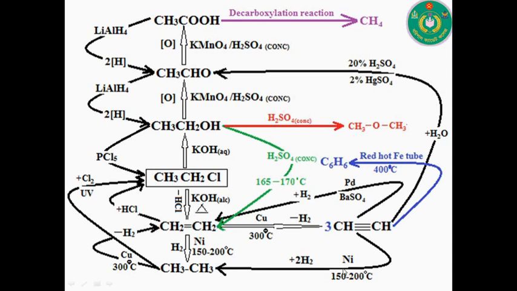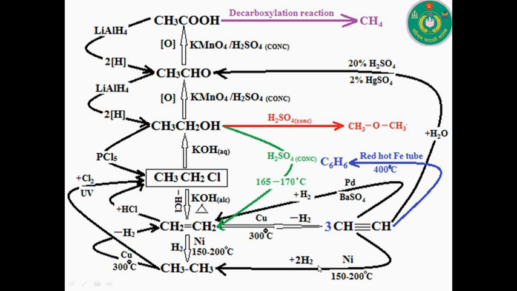Also, you can use platinum with barium sulfate at room temperature, where the barium sulfate acts as a catalyst poison, or you may also use palladium with barium sulfate.